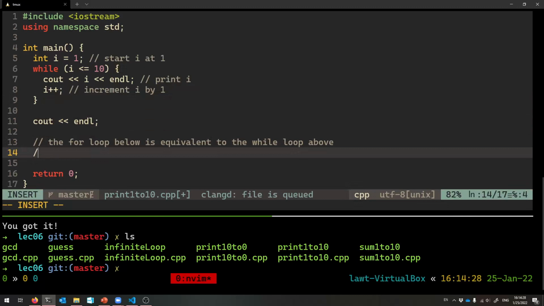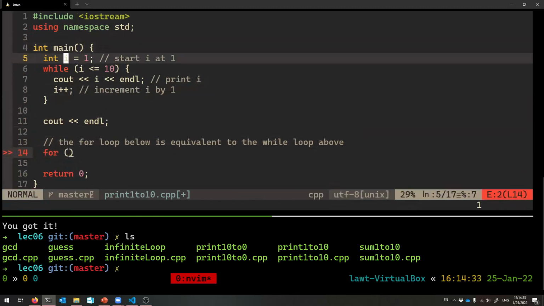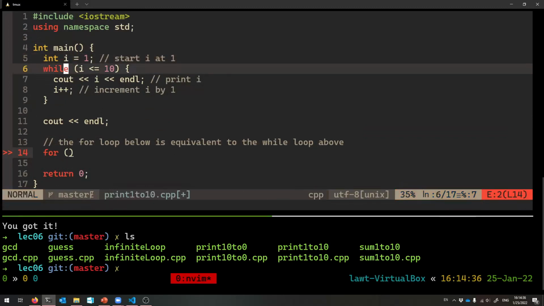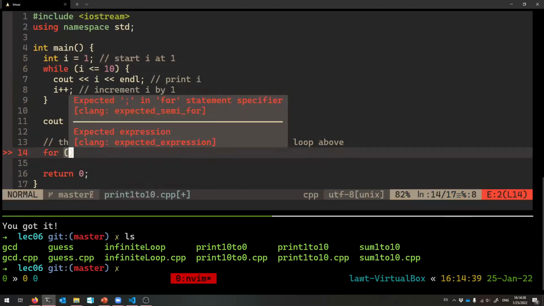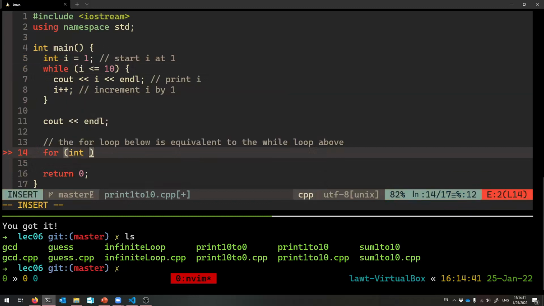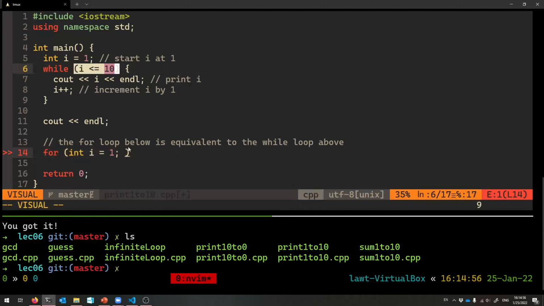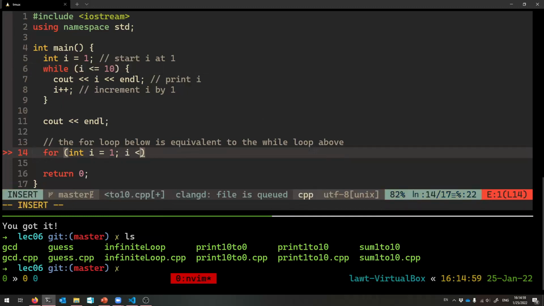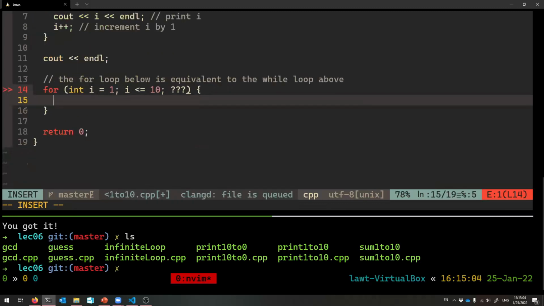And let me show you. Okay, so we say for, and then how do we start off the loop? We initialize things. Let's initialize a variable called I. It's not correct to duplicate our variable names, but I'm doing it for a reason. Int I equals 1. That's fine. Then I want to do the condition. The condition is the same as the while loop's condition, right? I is less than or equal to 10. That's fine. And then I'll show you the increment part in a second.